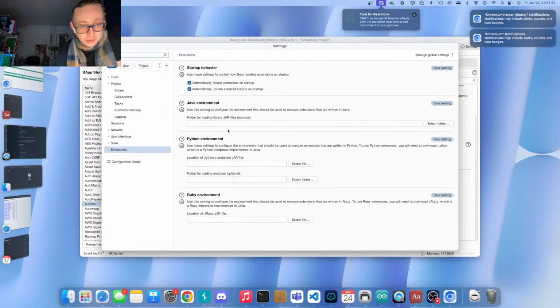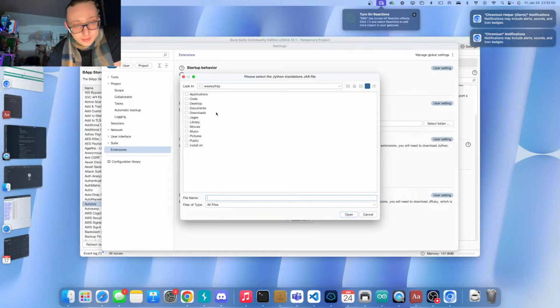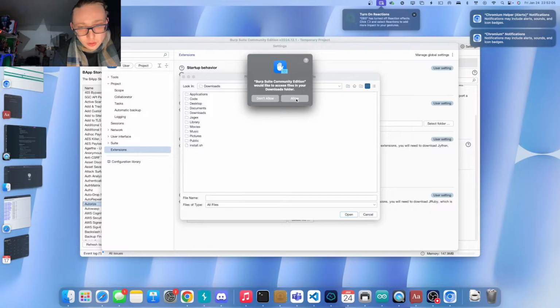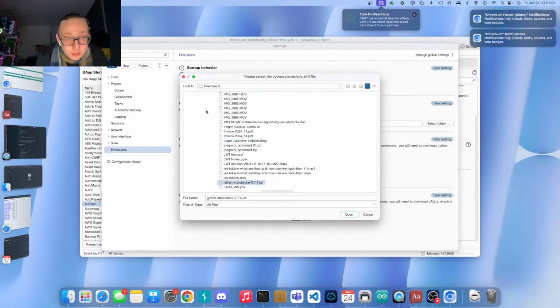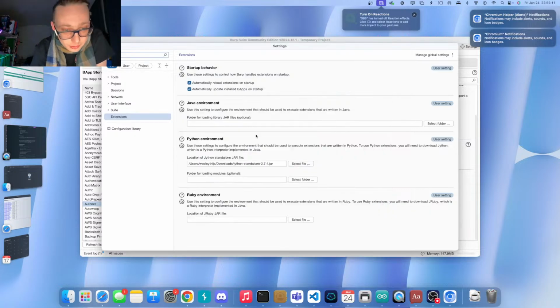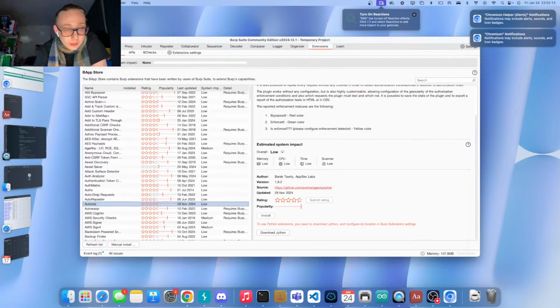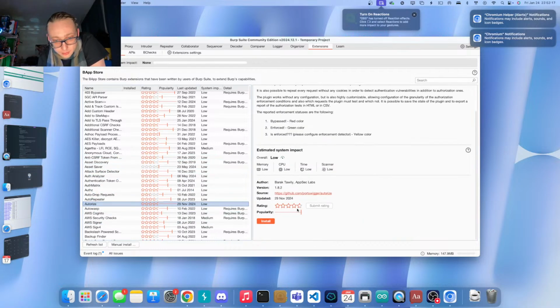So we go to extension settings, Java environment here, and we have the Python environment for the Jython standalone jar. Let's load that up. Go to the downloads. Where are we? There we go. Yes, I allow it, and we need the Jython jar. There we go. All right, let's go back to here. Now we have it installed. We click away, we click back, and we can install Authorize. Okay, perfect.